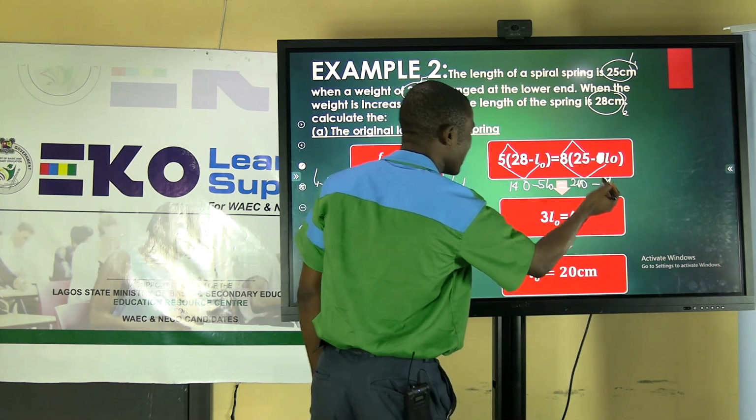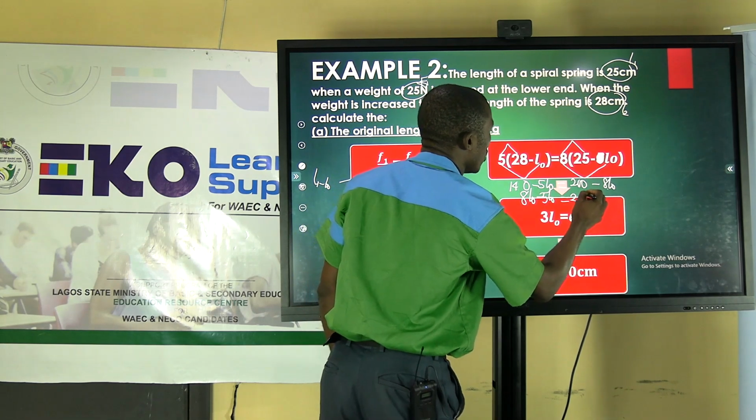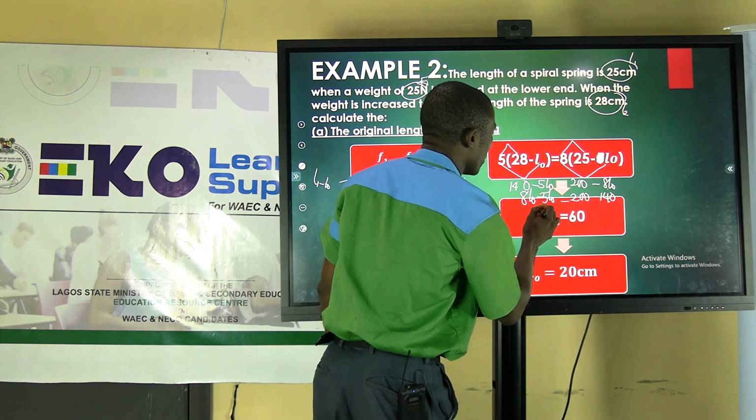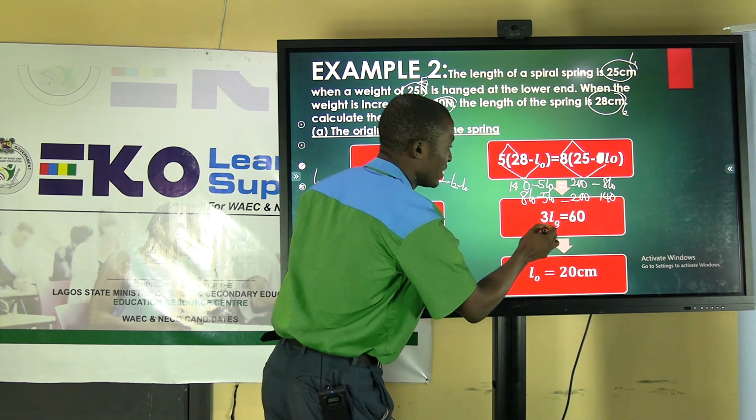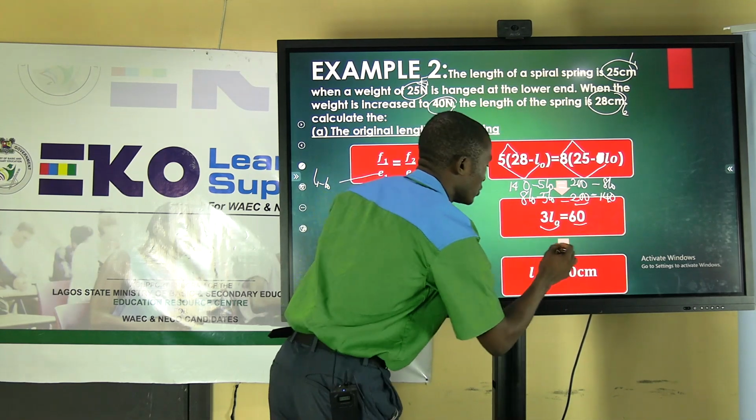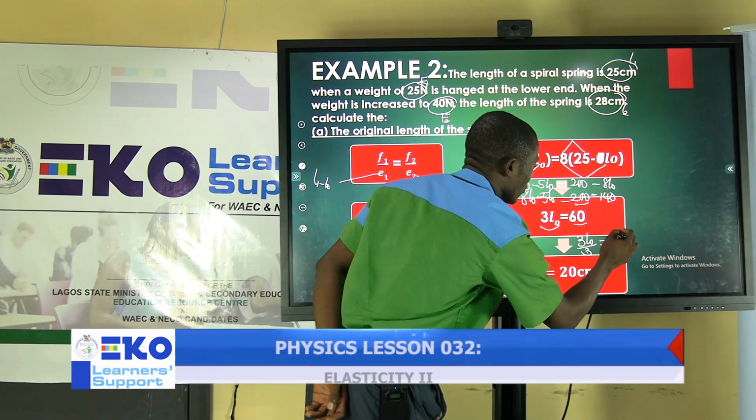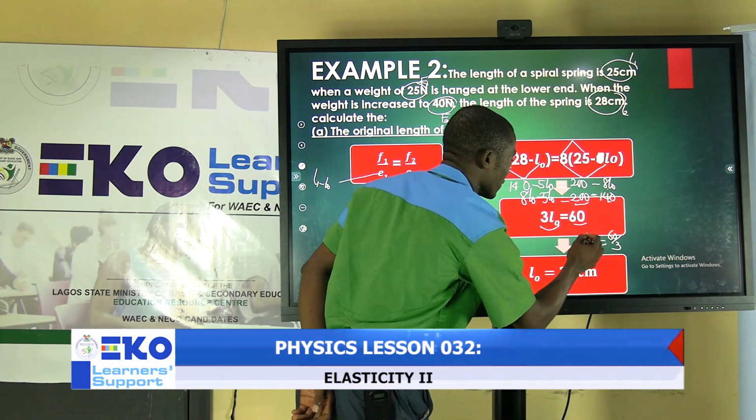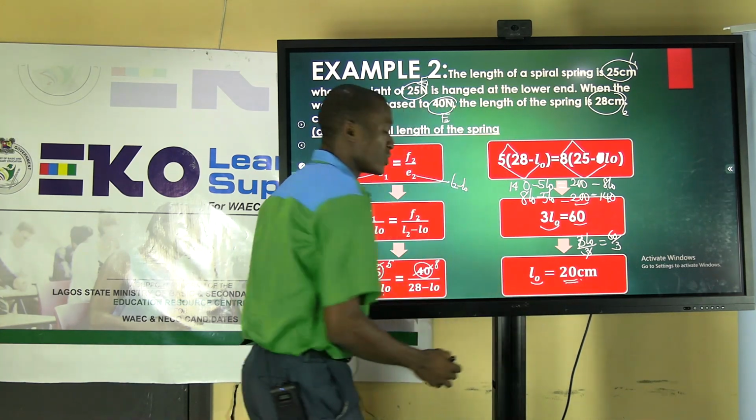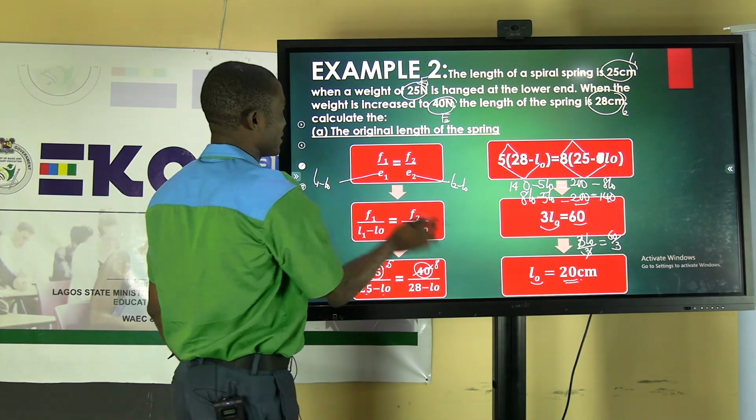So when you do this, you bring this 8 L0 here. You're going to have 8 L0 minus 5 L0 equals 200 minus 140. So 8 L0 minus 5 L0 will give us 3 L0, and 200 minus 140 will give us 60. So you will now say 3 L0 divided by 3 equals 60 divided by 3. This 3 goes for 3, you're having L0 left. 60 divided by 3 will give us 20. So the original length now is 20 centimeter. So that is how to solve this.